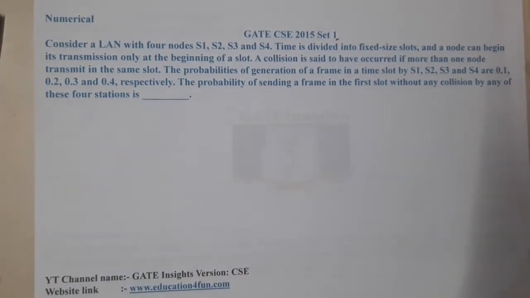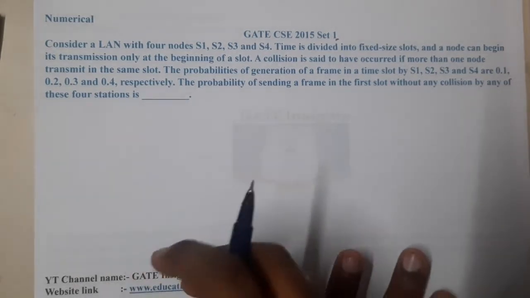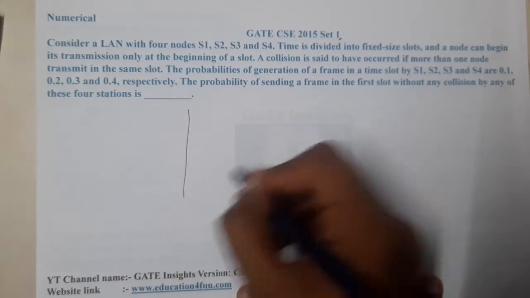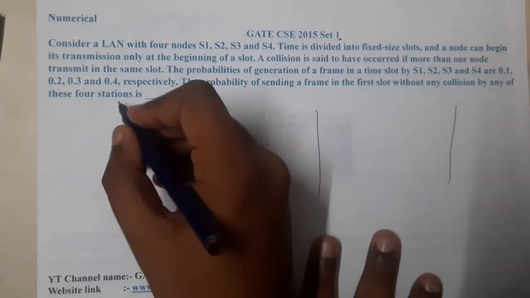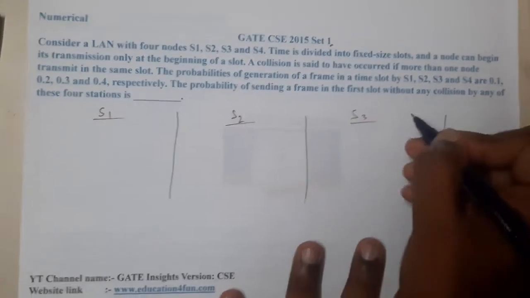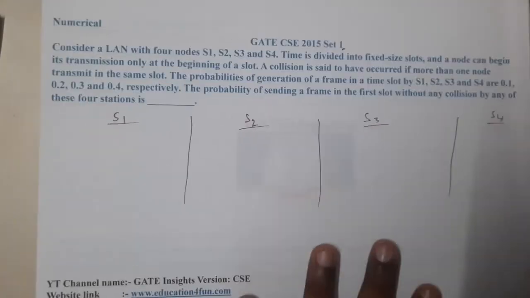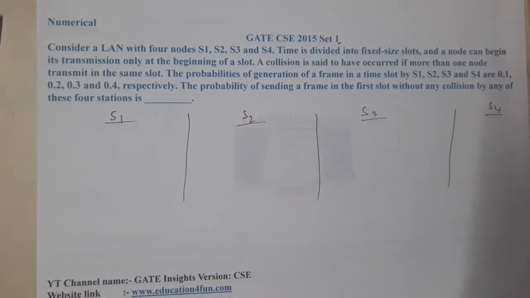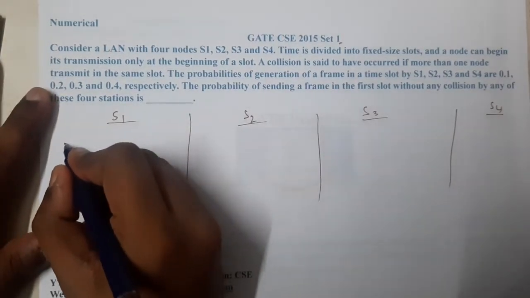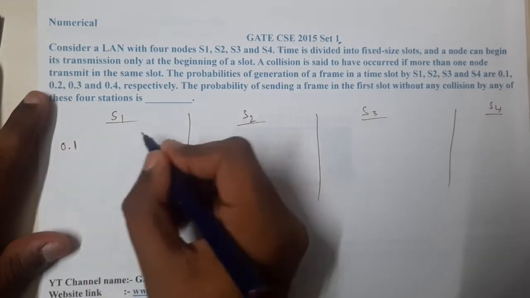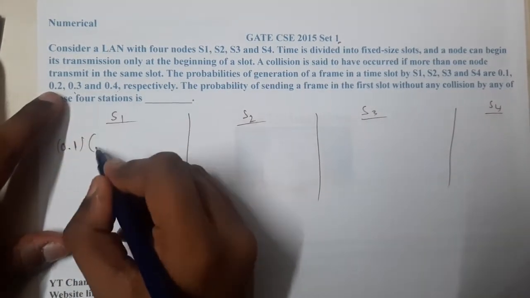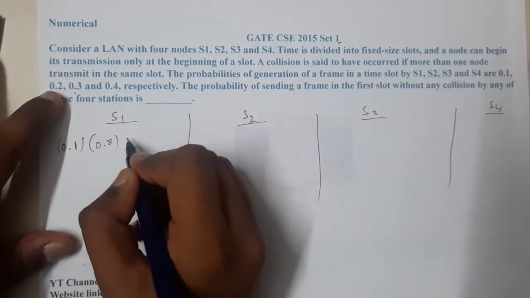Basically, this is a direct application of that particular type of problem, right? So let us take 4 different cases. Here S1 is sending, here S2 is sending, here S3 is sending, here S4 is sending. So let us start. If S1 is sending, its probability of sending is 0.1, and the rest all should not send. So this will be 0.8,